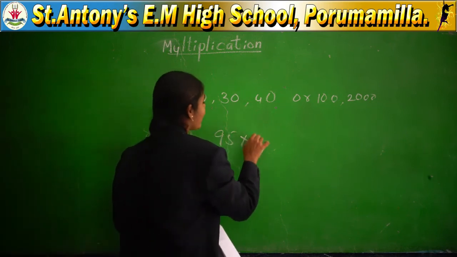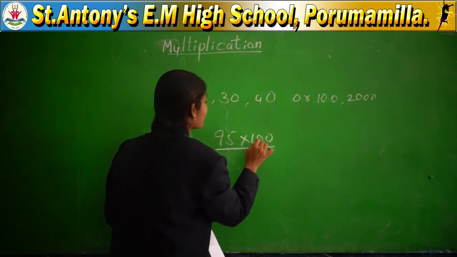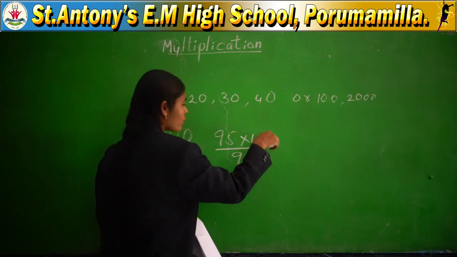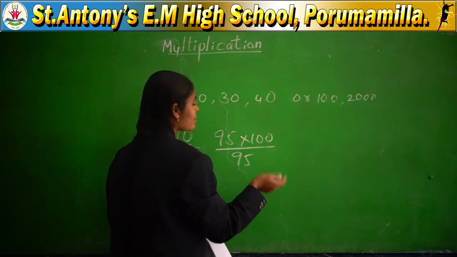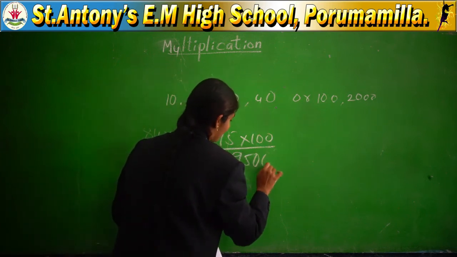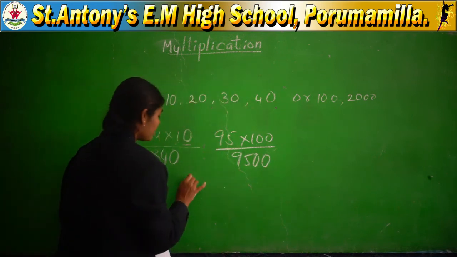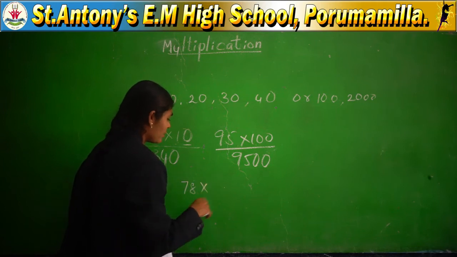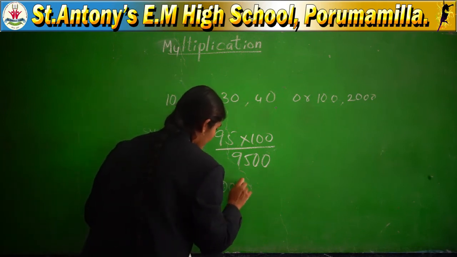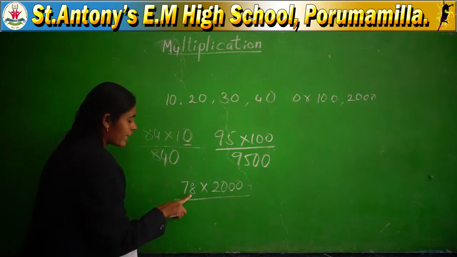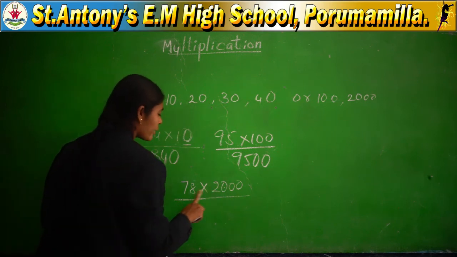95 into 100. 95 ones are 95. How many zeros are there in the multiplier? Two. You can add them directly to the right side of the product, 9500. And 78 into 2000. See this? 78 into 2.